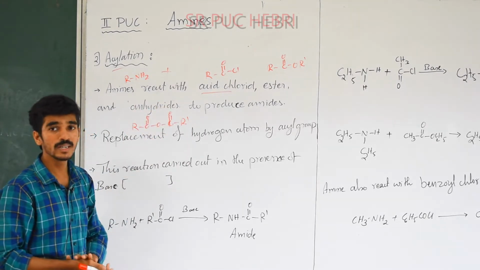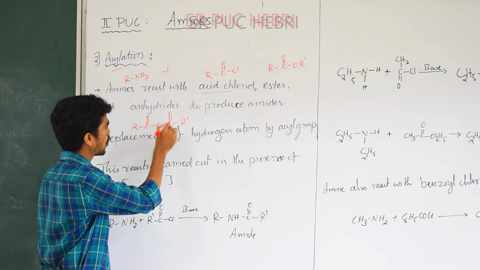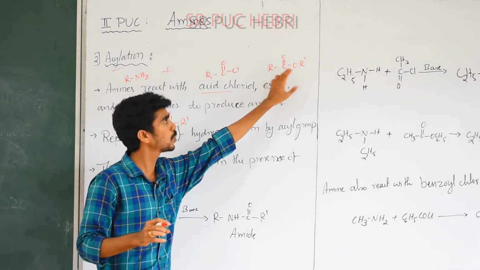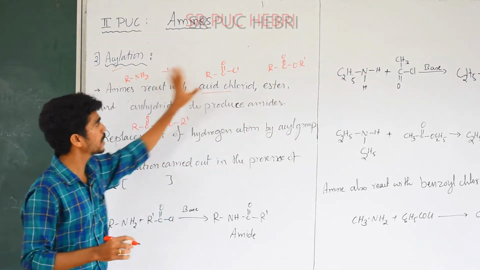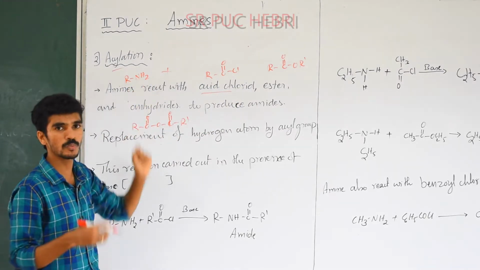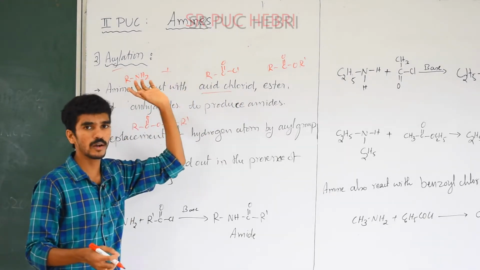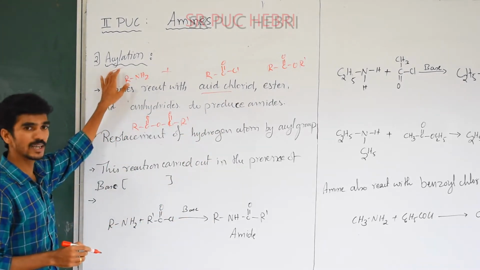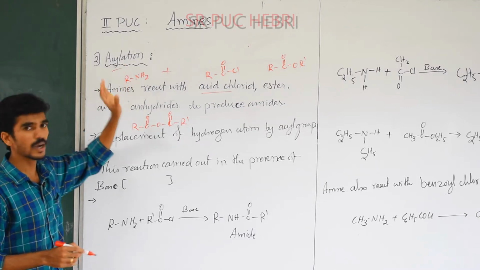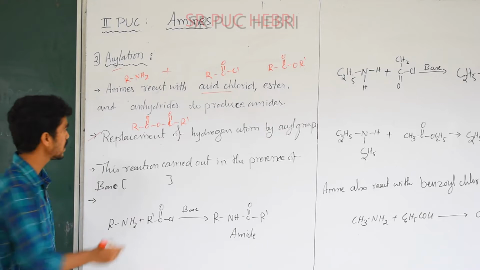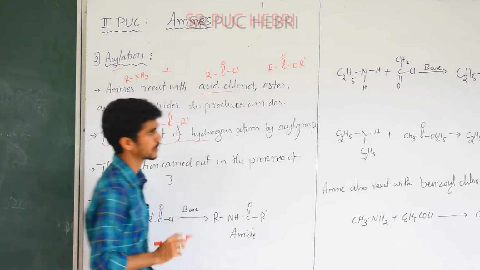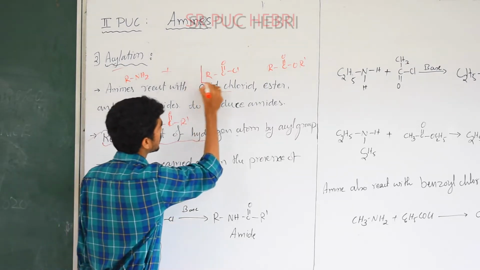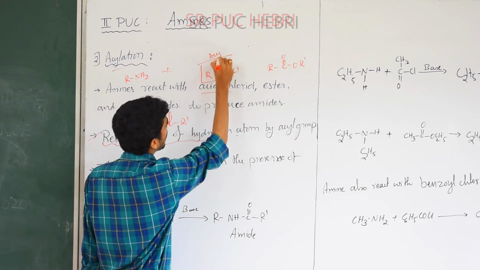Okay, I'll write it all in a general formula. RC double bond O, C double bond O, R dash is an anhydride, acid chloride RCOCl, and RCOOR dash is nothing but ester. Any of these molecules will react with the amines to produce substituted products, that is nothing but acylation. Acylation of amines is nothing but replacement of hydrogen atom by acyl group. In this, we can generally say this group is nothing but acyl group.